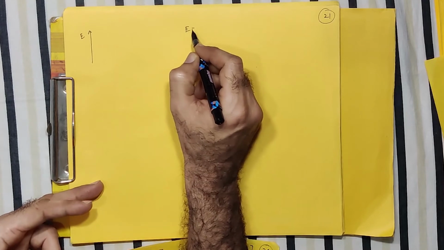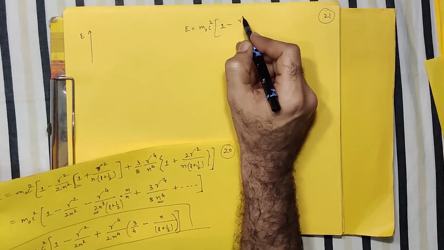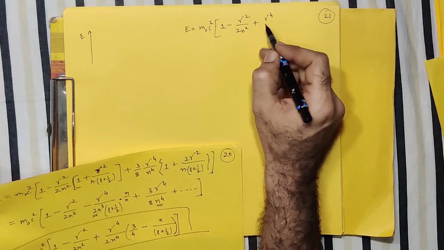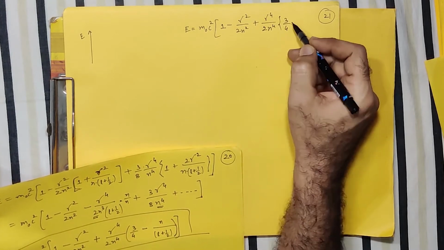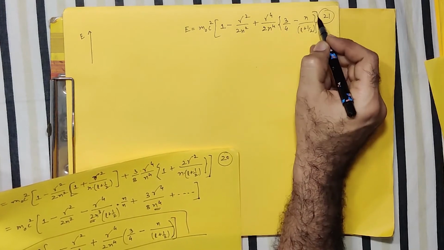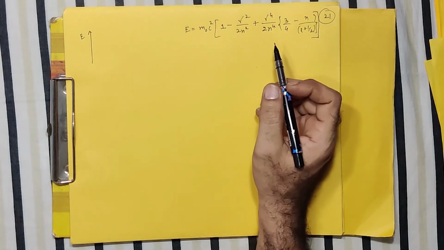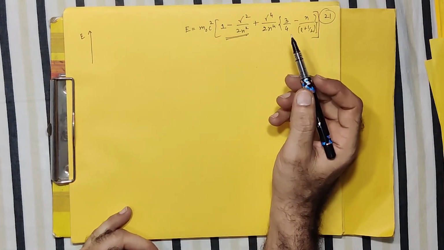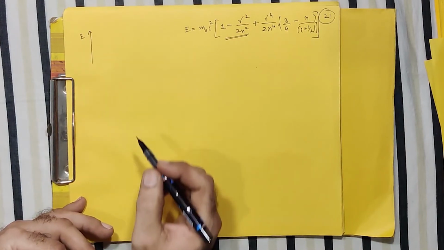The expression for the energy reads: m0 c square times 1 minus gamma square by 2n square plus gamma raised to 4 by 2n raised to 4, times 3 by 4 minus n upon L plus half. If you just look at the first two terms, this part corresponds to the non-relativistic case. So I divide this energy level diagram into two parts.